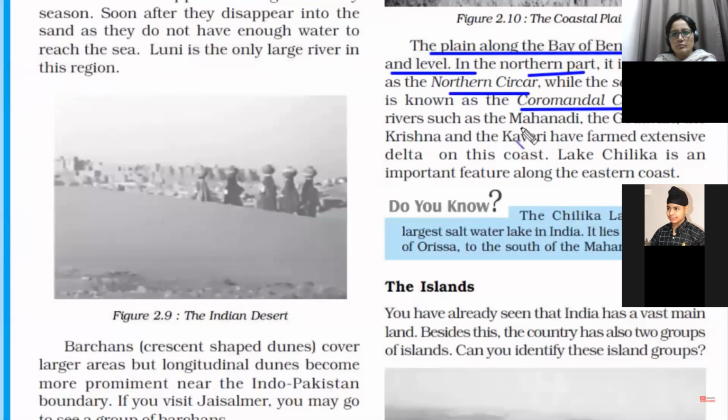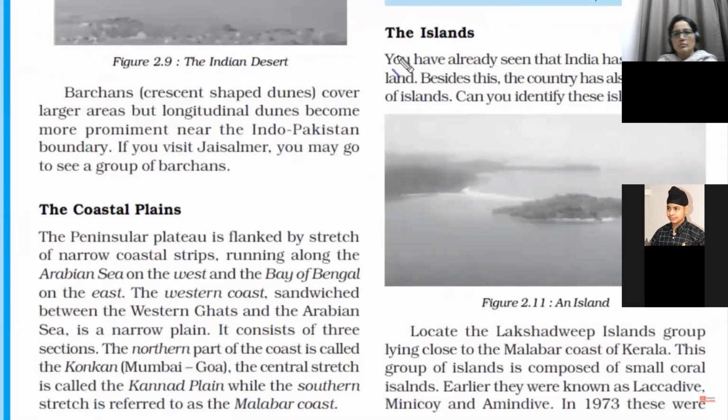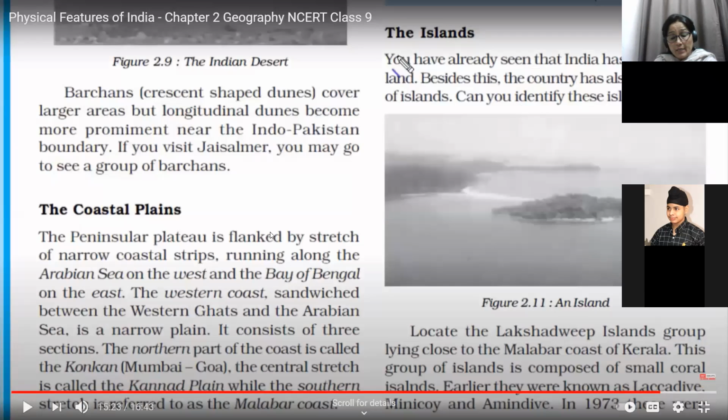Some rivers such as Mahanadi, Godavari, Krishna, Kaveri drain into the eastern side. And on the western side, Narmada and Tapi are the rivers that drain into the western side. And a very important lake, that is the largest saline water, salt water lake, Chilka Lake. It is situated in Odisha, on the eastern coastal plain. Then we have islands. Coming to the last feature, the islands.